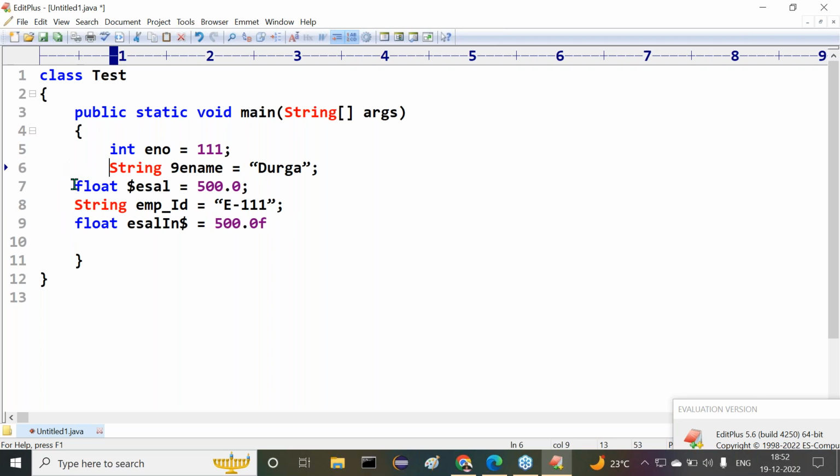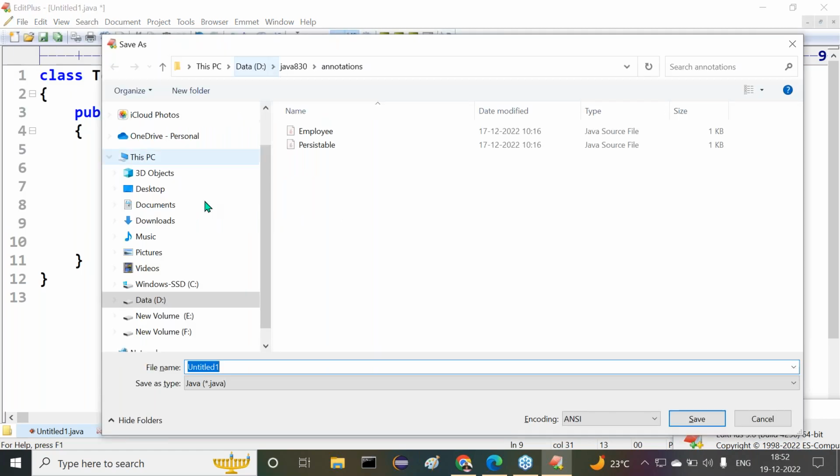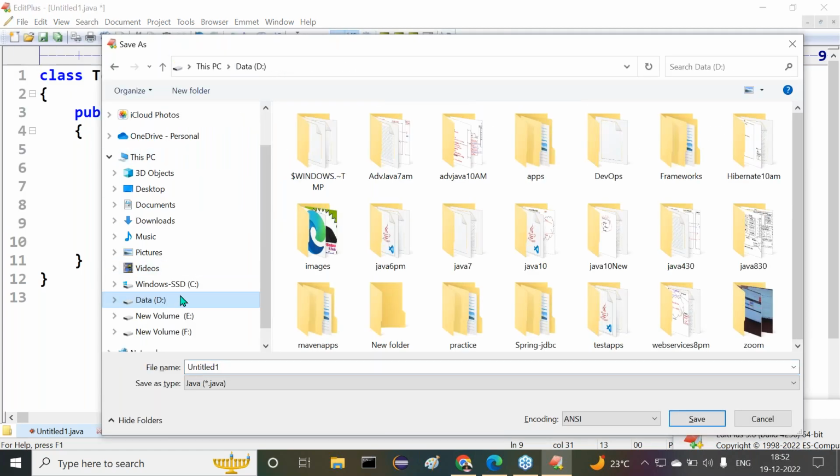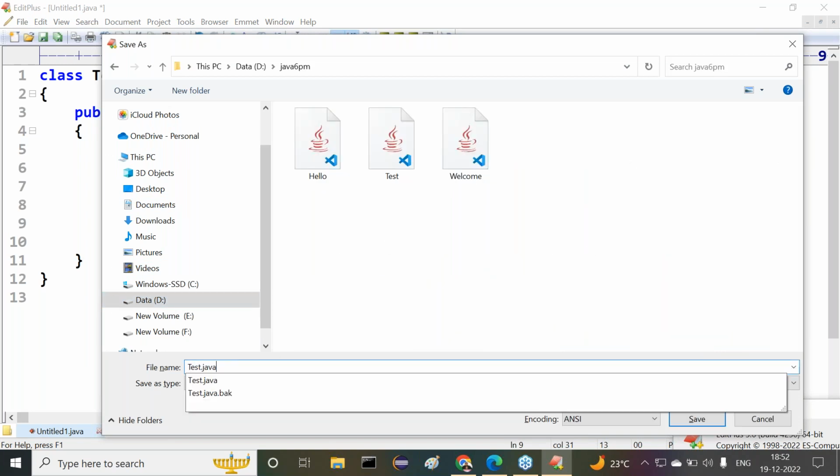Right, sir. Now here what we are having: int variable is equal to 111, string e name is equal to Durga, float e cell dollar e cell 500, EMP underscore ID, float value. Let me save this. I want to save this in the D drive, inside the Java 6 folder, as Test.java. See, observe